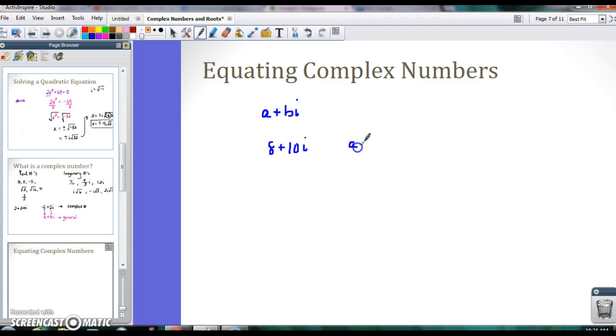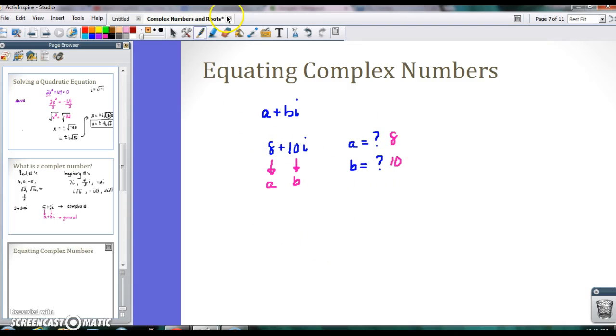So I said, well, what is your a value and what is your b value? Okay, your a value is just this first part here, right? This is your a and this is your b. So in this example, a would be 8 and b would be 10.